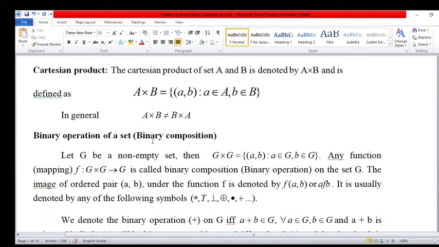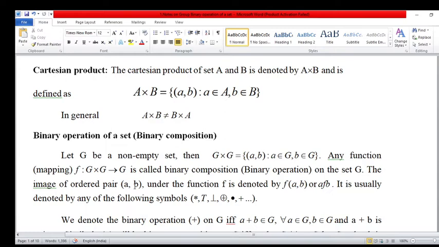Binary operation on a set, or binary composition. Here we take again A cross B, such as here G cross G. G is a non-empty set. Again the Cartesian product or their ordered pair (a, b). Here (a, b) is in A cross B, a is an element of A and b is an element of B. Here cross is not present, so this is the ordered pair. The function f, or the mapping f: G cross G to G, is called binary composition or binary operation on the set G.